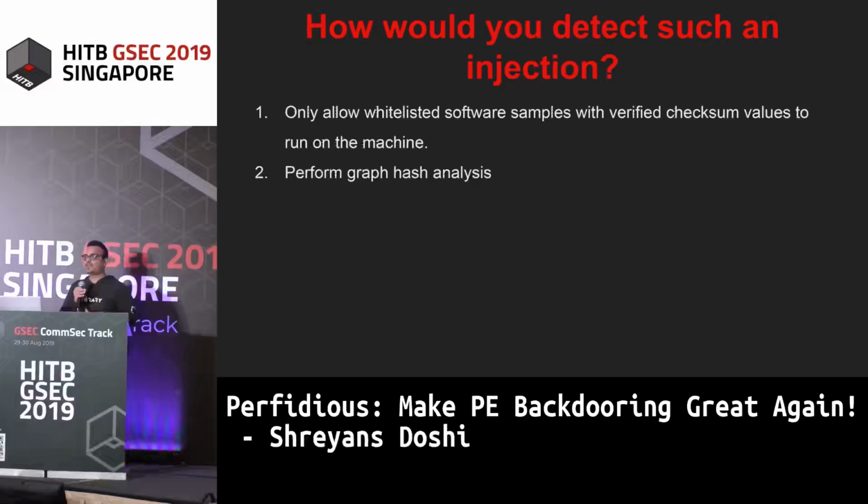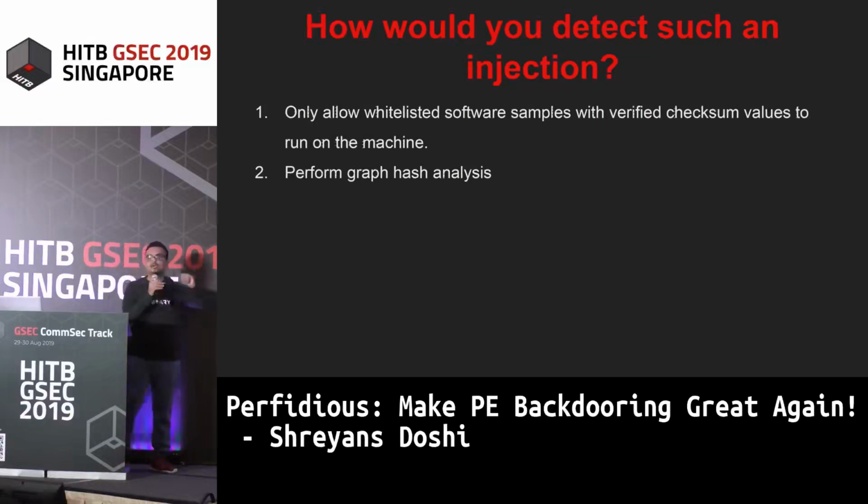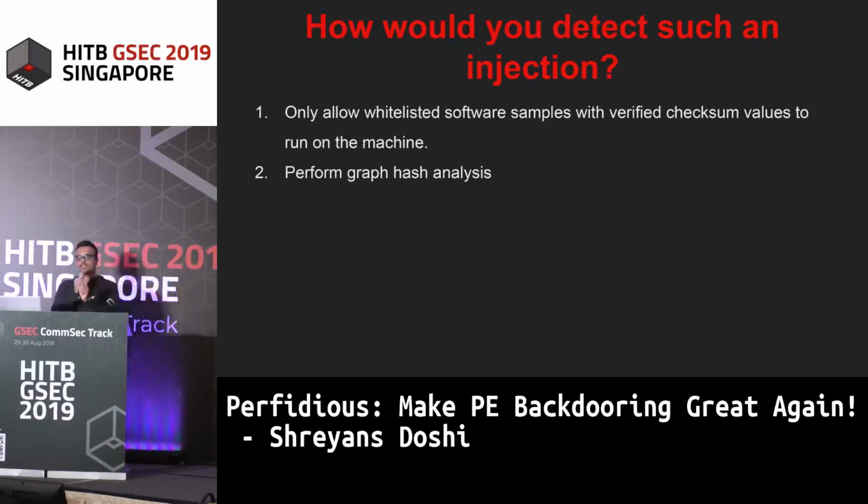If any of you attended the talk that was given yesterday on graph hash analysis, you would know that graph hash analysis basically tries to create a hash value of the call graph of the entire structure. What this does is take the .text section into account when it's creating the hash. It's not blindly creating the hash based on the values that are present inside the PE file, right? So this would easily catch the changes that are made in the .text section, because the call graph would vary because of the jumps that are inserted inside the PE file, right?